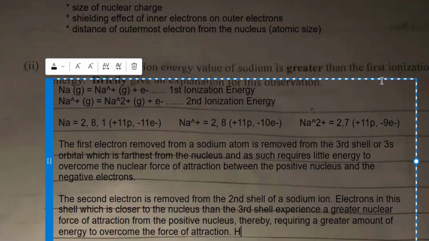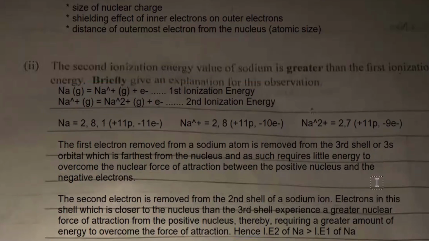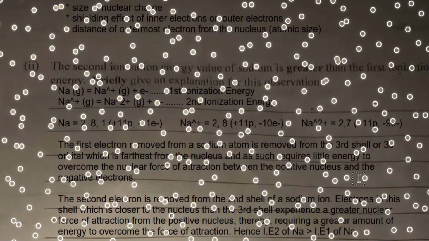Hence, IE2 of sodium is greater than IE1 of sodium. That's the second ionization energy of sodium is greater than the first ionization energy. Simple. Okay, so that's just a brief explanation. I have to write this out so that you can easily understand what I'm trying to explain. All right, let's move on to the next question.